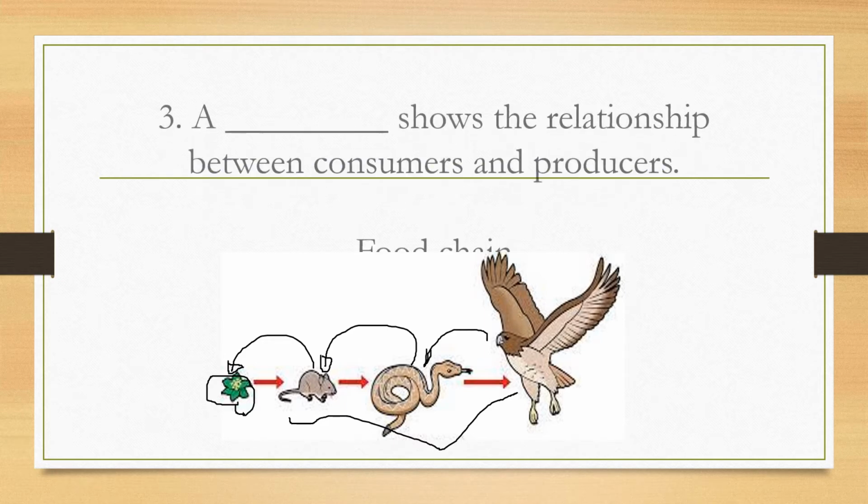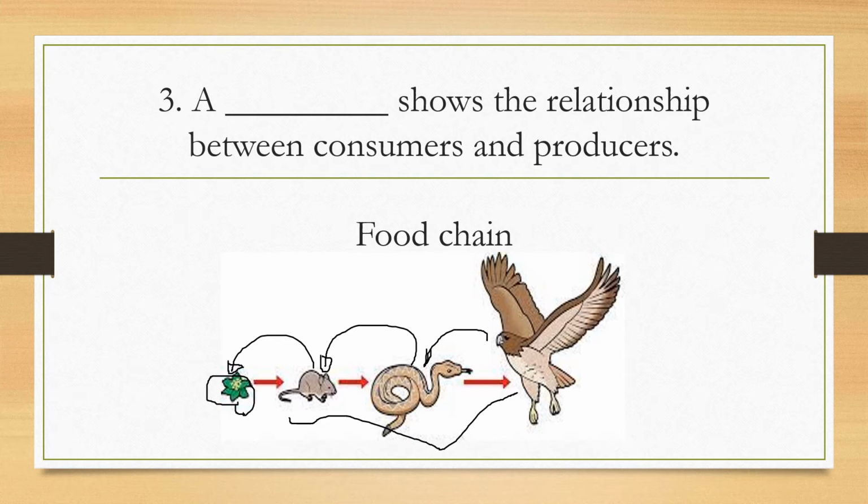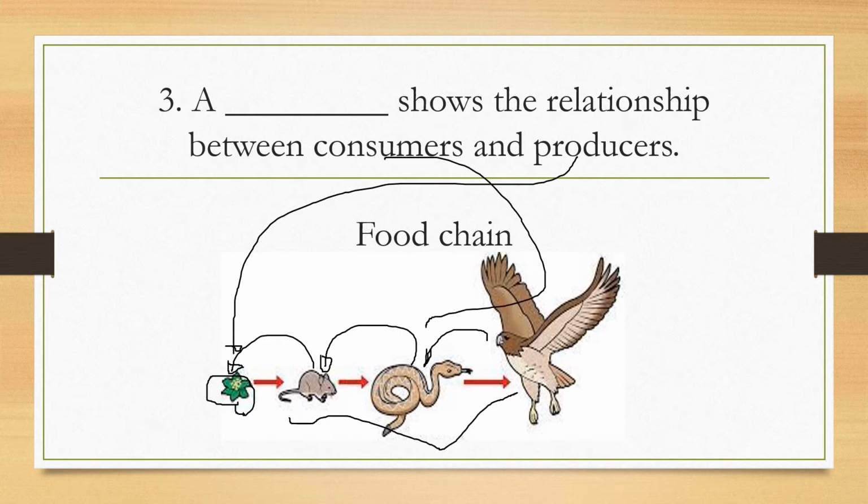So let's have the statement in number three. A blank shows the relationship between consumers and producers. Producers are plants, consumers are animals. So what is this? It's a food chain. A food chain shows the relationship between consumers and producers.